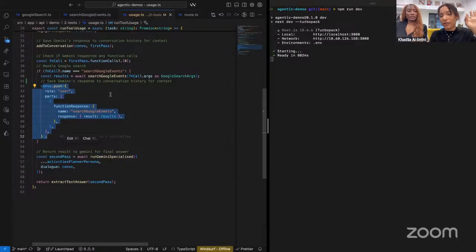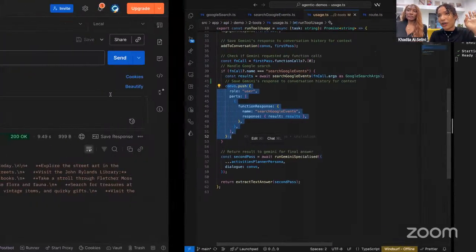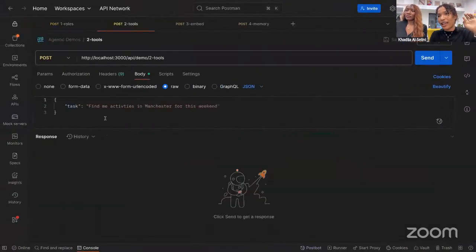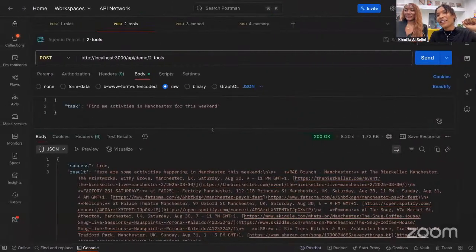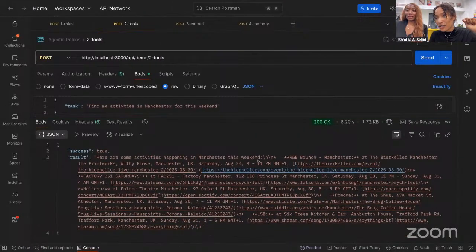Now we've created the tool and passed it to the LLM. Let's go back to the request and ask it again: find me activities in Manchester for this weekend. If we run it, I'll go back to the terminal, and we can see that it actually wants to call the function, which is good, thankfully, because I don't have the patience to tweak the prompts again. Now we can see that it has the results. It has real-time events for this weekend. There's an R&B brunch, and there's, I don't know what this is, a palace theater.